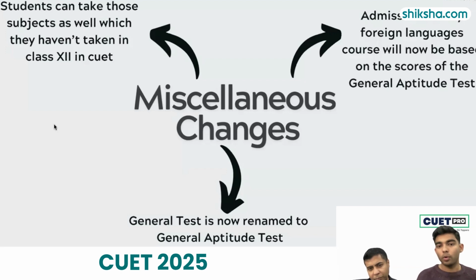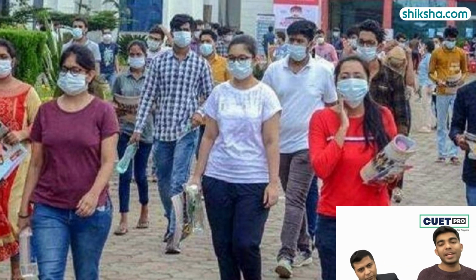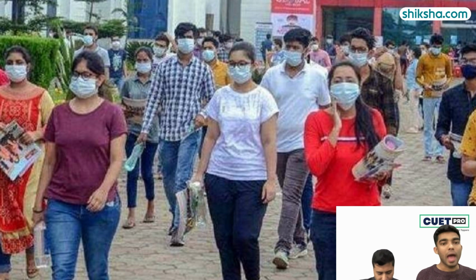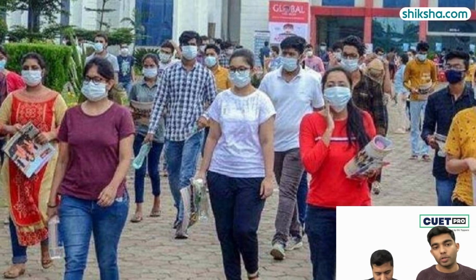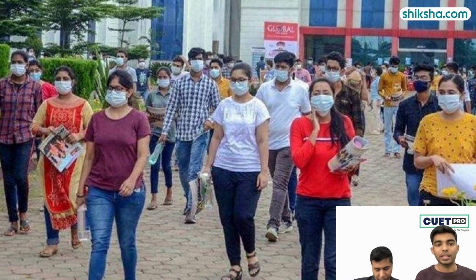So, what we've seen in CUET 2025 is, I'll just quickly give a recap: the mode has changed from OMR to CBT, and it is fully CBT, computer-based test. The duration has changed from 45 minutes to 60 minutes. The options have been removed. All 50 questions are now compulsory as compared to 40 out of 50 last year. The number of subjects has been slashed. A couple of subjects like entrepreneurship have been removed, and students are now given an option to take subjects which they have not taken in their class 12th in the CUET exam.